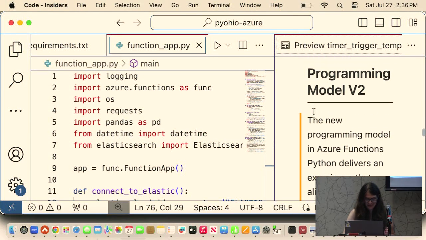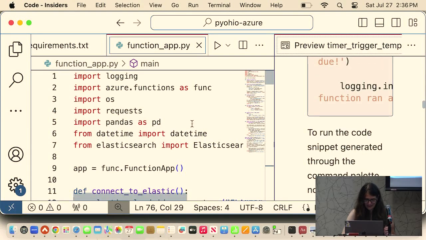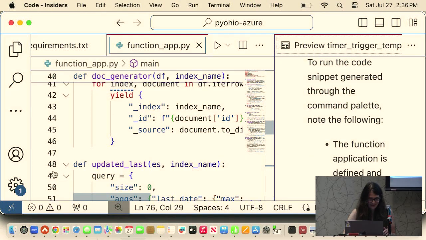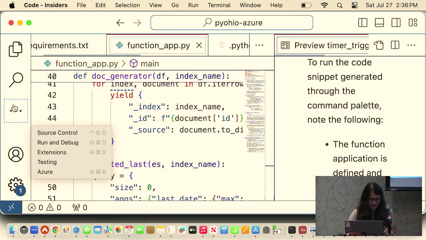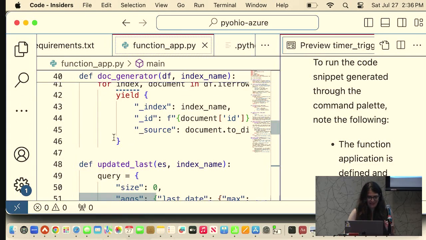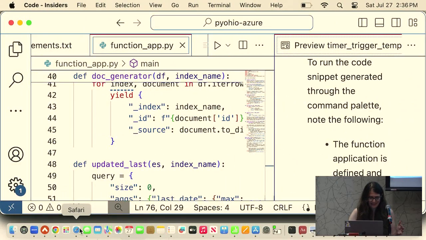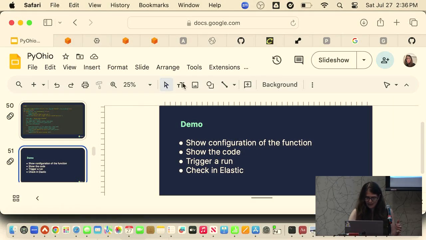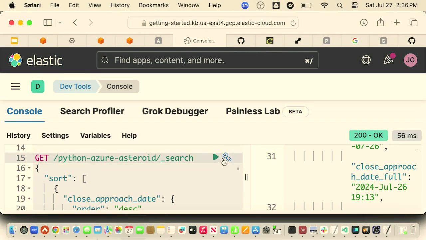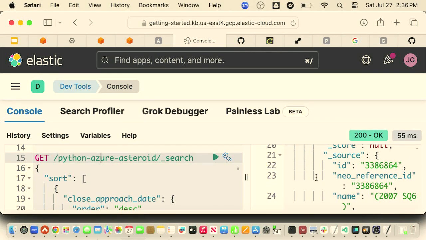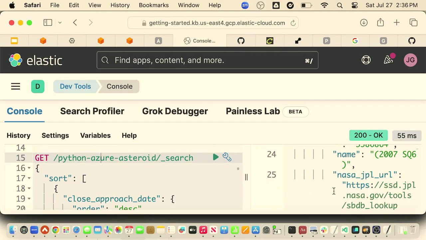And so you can actually deploy everything right in here. And you can actually see the time version that I used. And using the Azure extension on the side, you can actually deploy everything straight from there. And it's going to be a very similar call to go in and see if it ran or not. So from here, if you want to see if it ran, you can do this Python Azure asteroid search. And you can see that this should have run yesterday as well.